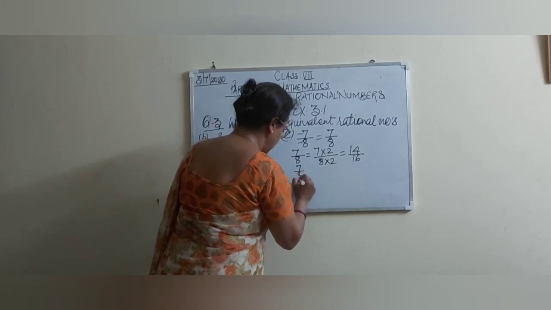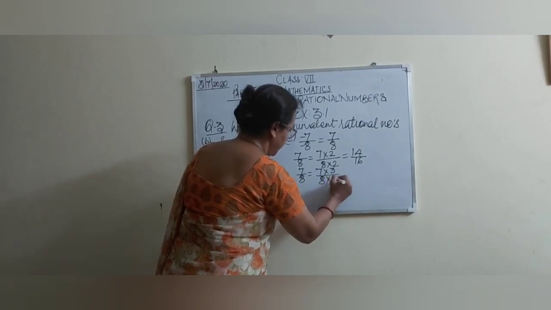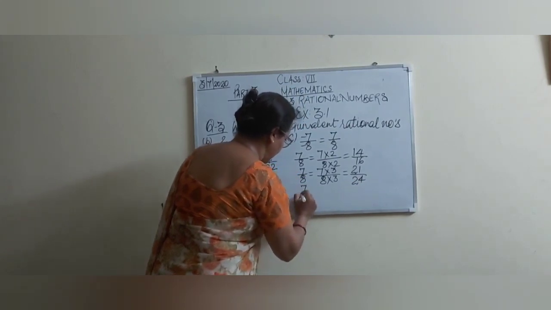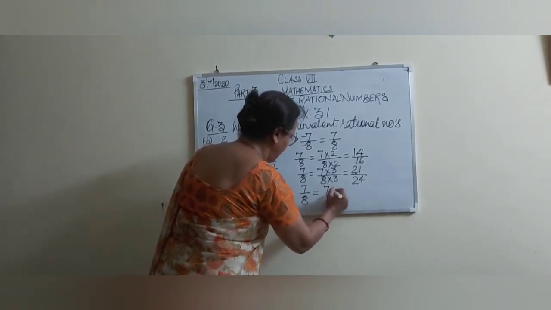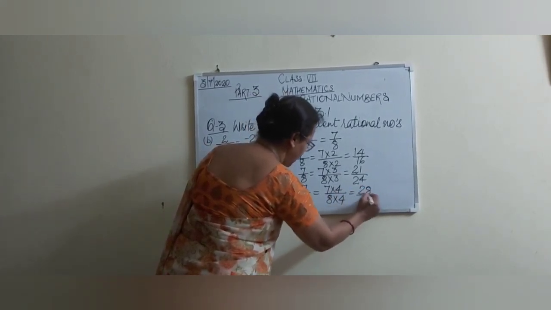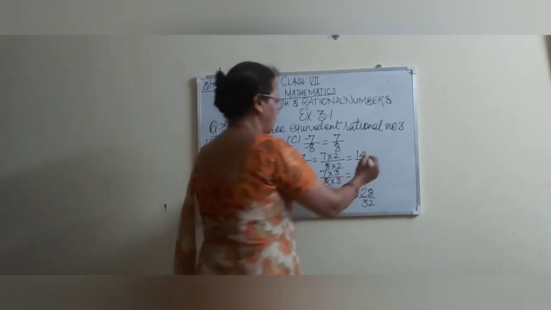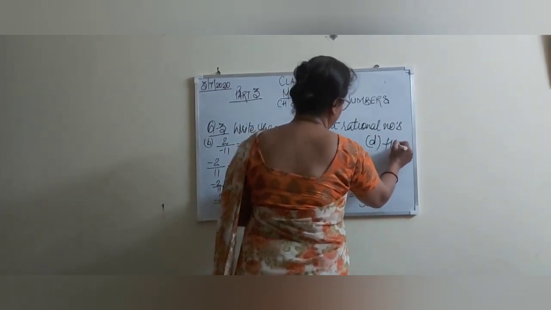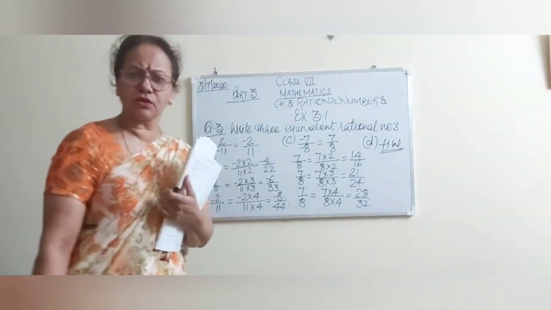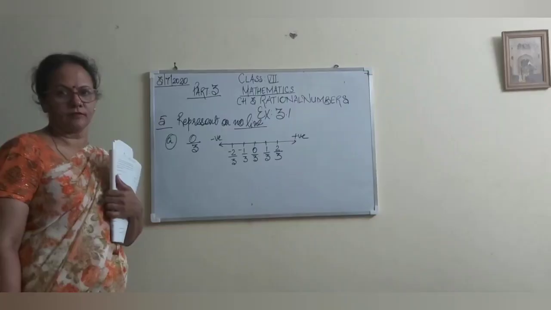7 by 8, which equals 7 into 3 upon 8 into 3, that is 21 by 24. Now next, 7 by 8 is equal to 7 into 4 upon 8 into 4, which equals 28 by 32. The D part you can do on your own, but it should be in the notebook. D part is homework. Keep it properly in your brain. Write down somewhere that the D part is homework, so you will do it on your own. Mention this is homework. Is it clear, students?